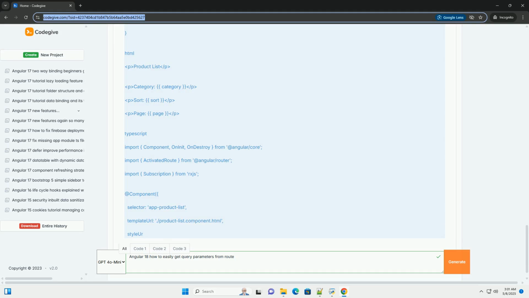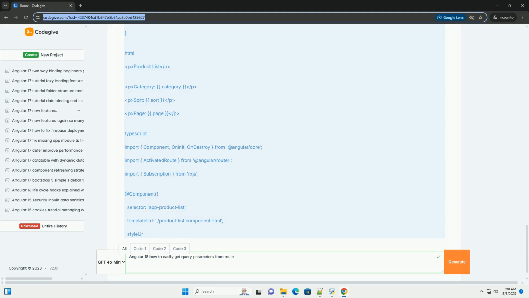Important considerations and best practices. Error handling. Always handle potential errors when parsing query parameters, especially numeric values. Use parseInt with the radix, base 10, and check for NaN, not a number. Default values. Provide reasonable default values for query parameters that are optional. This makes your component more resilient and user-friendly. The example already shows this.